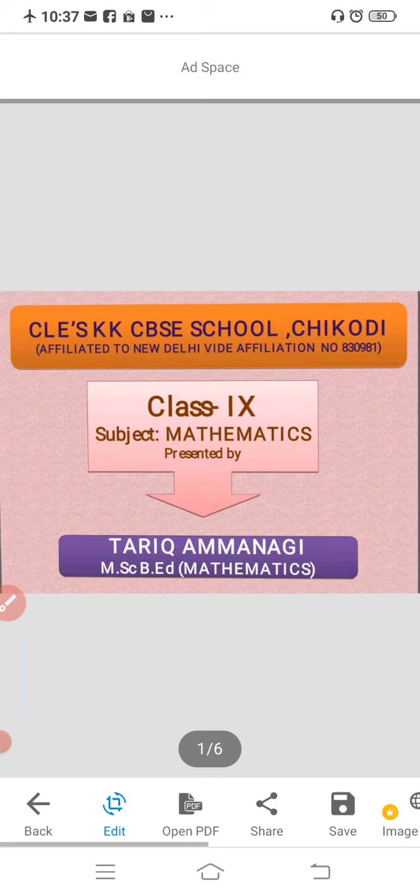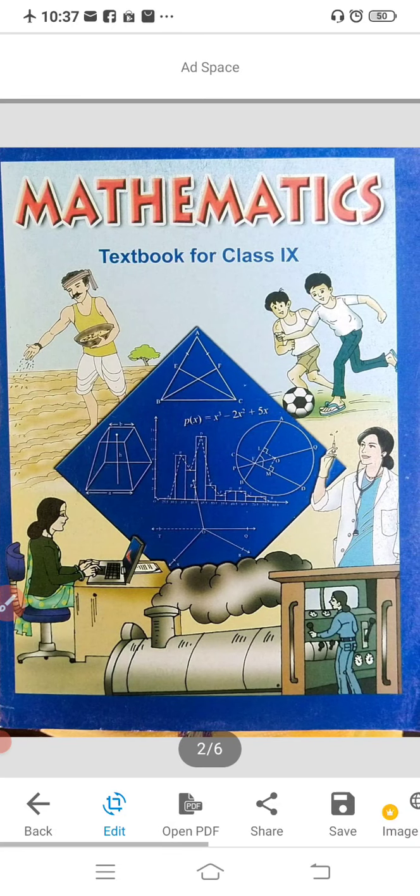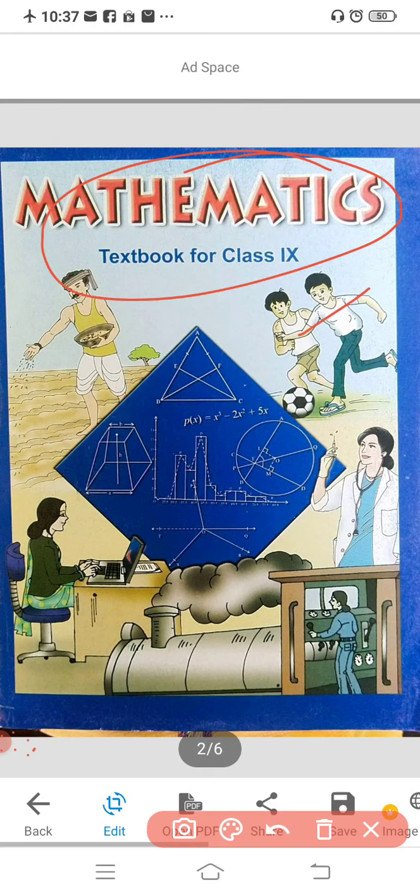This is the cover page of the class 9 mathematics textbook.